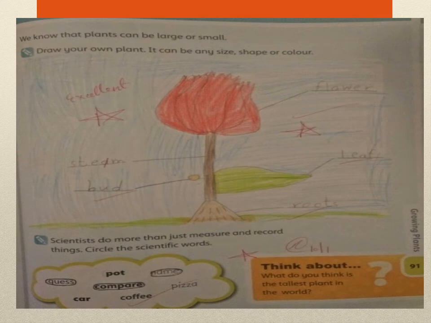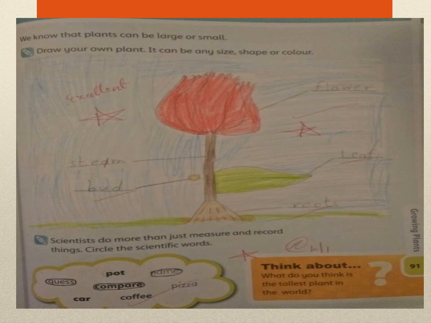What is written at the top? We know that plants can be large or small. Draw your own plant. It can be any size, shape or color. So students, you should be very imaginative with this task, as you have observed different plants whenever you go outside. You have to make a very beautiful plant over here, as you can see once drawn in the picture. And you have to draw all the main parts of that plant: flowers, stem, roots, and a little bud, and then leaf.